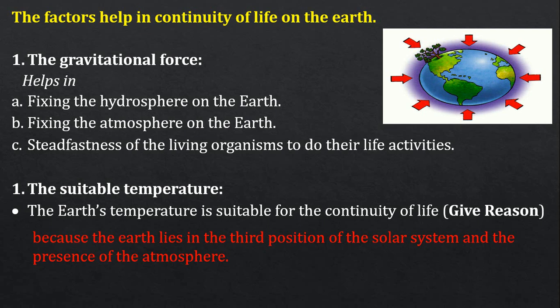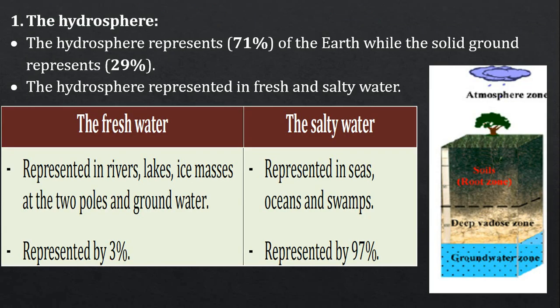Let's continue. The hydrosphere. As we said before, it's the presence of water on our planet, which represents 71% of the Earth, while the solid ground represents only 29%. This hydrosphere is represented by fresh and salty water. The fresh water is represented in the rivers, lakes, the ice masses at the two poles, and the groundwater, and it makes up only 3%. While the salty water, represented in the seas, the oceans, or the swamps, makes up 97%. This groundwater exists in the fractures of the rocks and the Earth's crust.